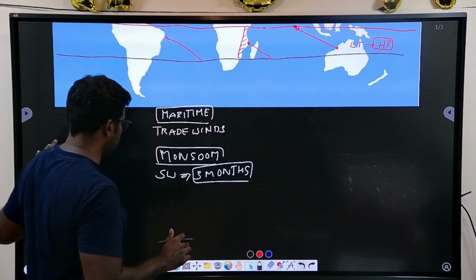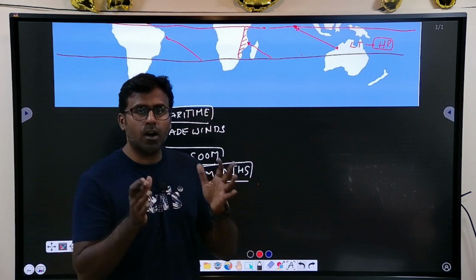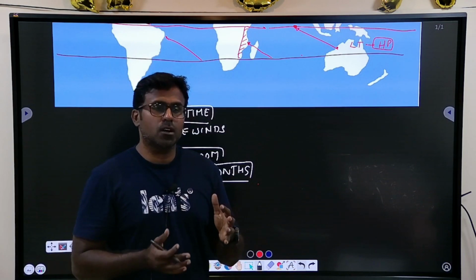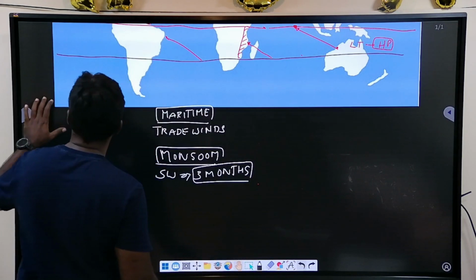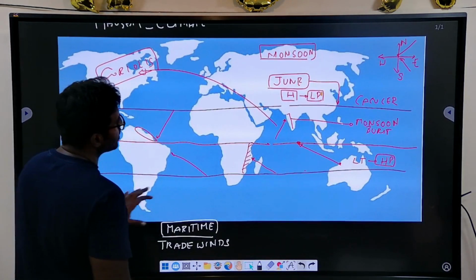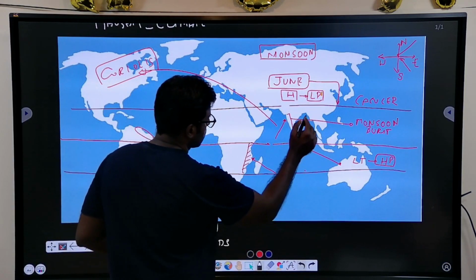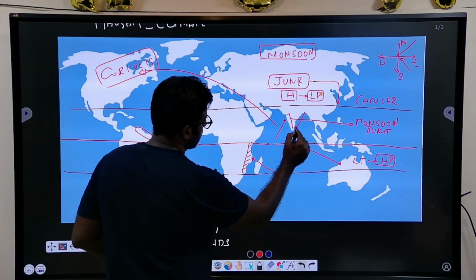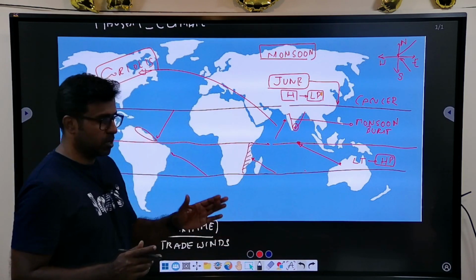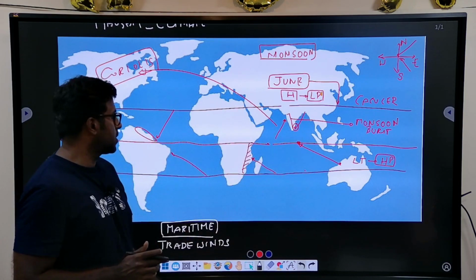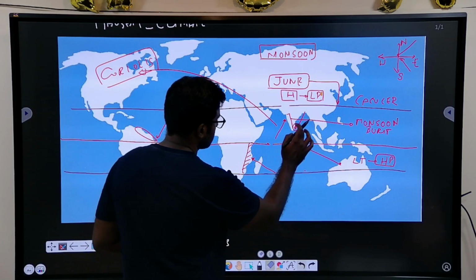Rather, it will be a rainfall for a particular 3 months, which is June, July, August, and then you will start having the northeast rainfall. And this is the basics of how the monsoon works, it is basically a wind reversal. So once this is over, you will have a northeast monsoon. So for example, Tamil Nadu will not have the southwest monsoon, because we are parallel to the Western Ghats. But once this reverses, if you see how it reverses,